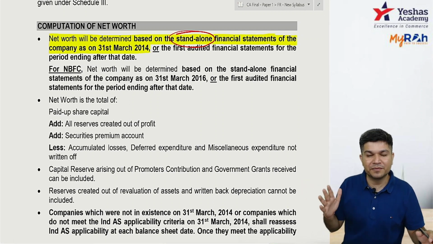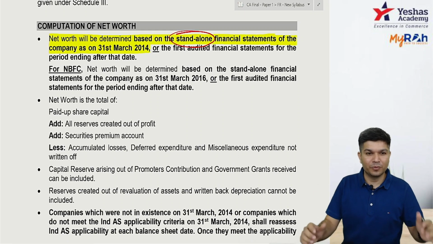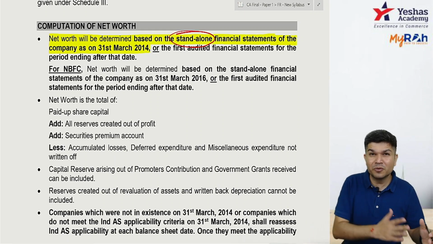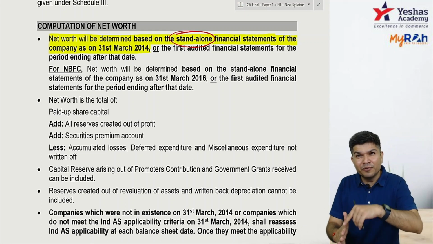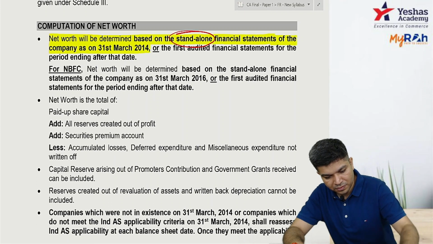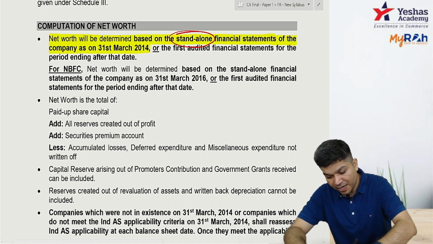Now sir, what if on 31st March 14 it is less than 250 crores? Then you check every year again. So when you check on 31st March 14, if you don't fulfill on 31st March 14, you have to check every year end. And the day when you fulfill, next year onwards it will be applicable. Okay, so I have to check on 31st March 14.